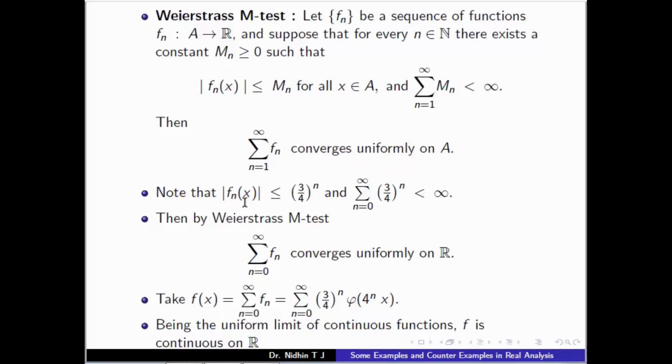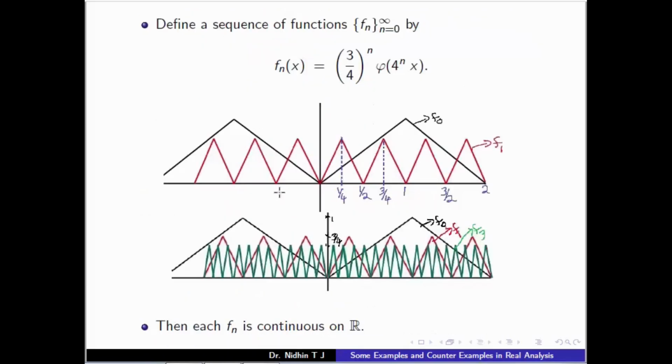So note that here f_n of x is this one, so mod f_n of x will be equal to the modulus of these functions, and mod phi of x is less than or equal to 1.